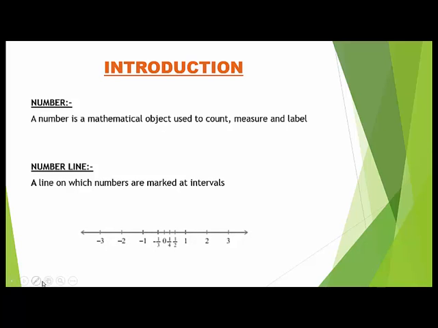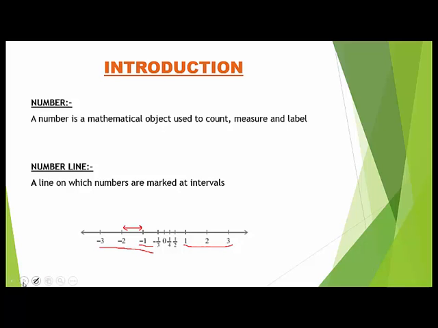This is my number line. If you see there, this is -1, this is -2, -3. They are fixed. This gap is fixed. So a number line is a line on which numbers are marked. Here we mark the numbers, that is 1 2 3 or -1 -2 -3, at fixed intervals.